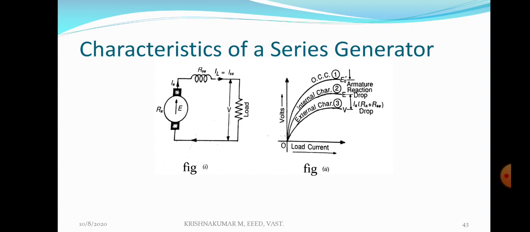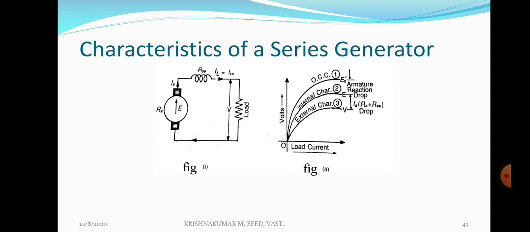So there are three important characteristics, as in the case of a DC shunt generator. OCC, open circuit characteristics, curve 1. Internal characteristics, curve 2, that means E versus Ia, where E is the induced EMF at loading condition versus armature current.